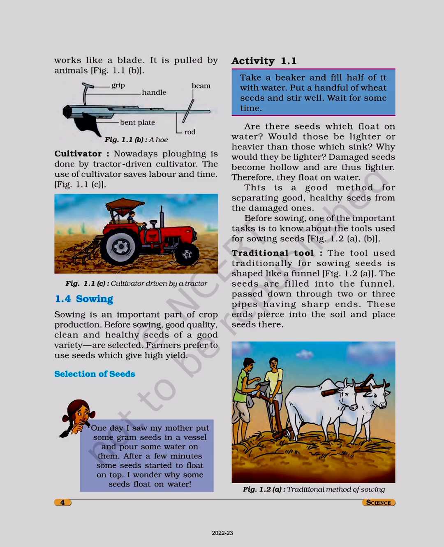Before sowing, one of the important tasks is to know about the tools used for sowing seeds. Traditional tool. The tool used traditionally for sowing seeds is shaped like a funnel. Figure 1.2a. The seeds are filled into the funnel, passed down through two or three pipes having sharp ends. These ends pierce into the soil and place seeds there.